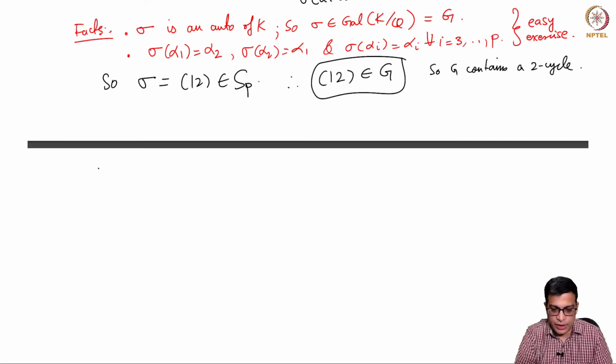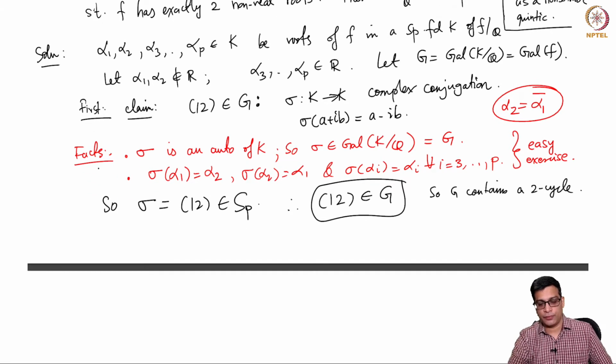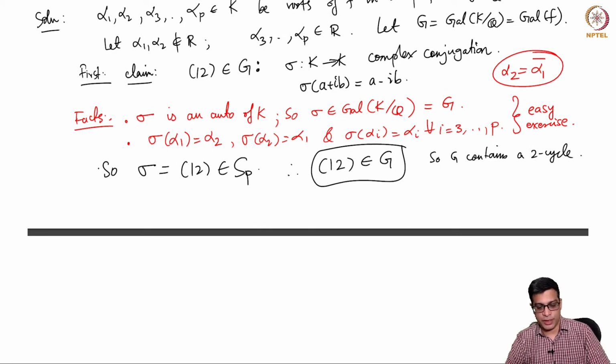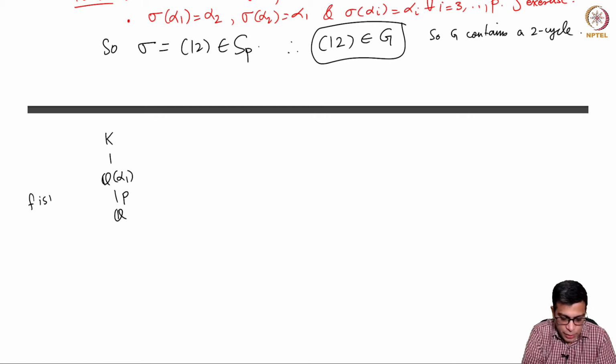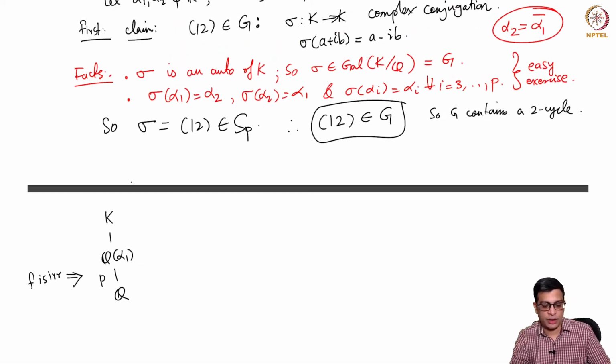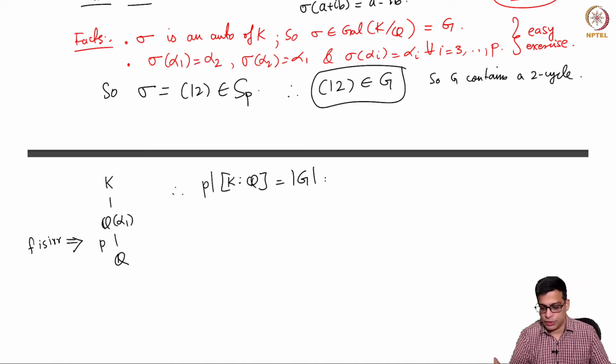Because F is irreducible, the action of G on the roots is transitive. So there is an orbit of size P, so P divides it. Or more directly, we have K containing Q(alpha 1) containing Q, and this is a degree P extension because the irreducible polynomial of alpha 1 is F. So this is a degree P extension. Hence P divides [K : Q], which is of course the order of G.